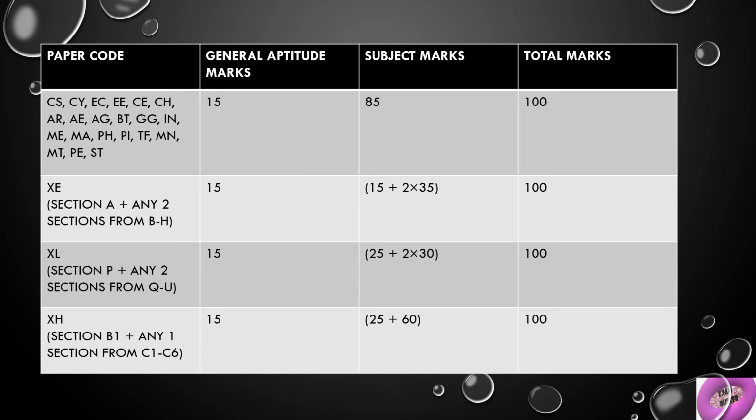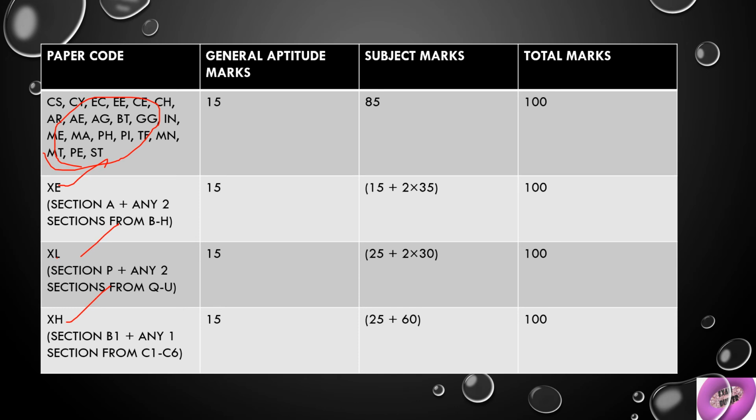Here is the complete subject pattern. If you choose any paper from the first disciplines, not from XE, XL or XH, the remaining courses, then the common thing in the exam pattern is general aptitude.